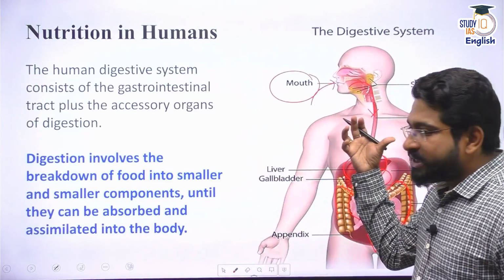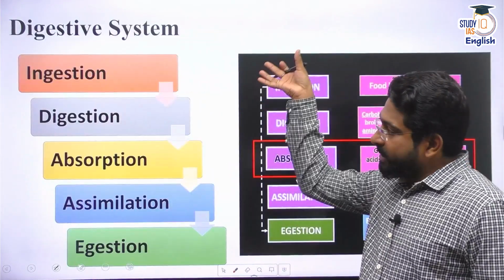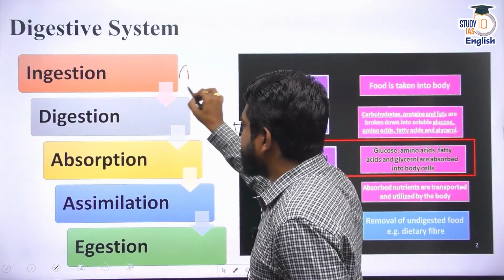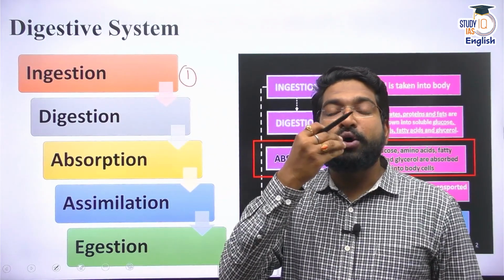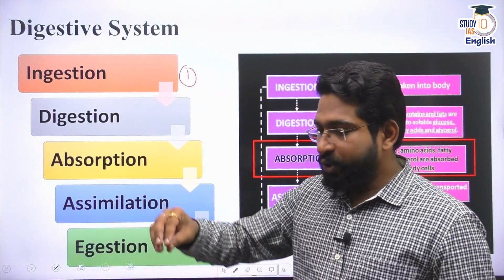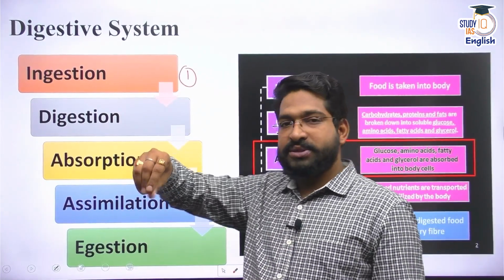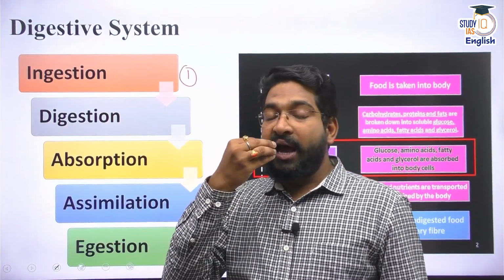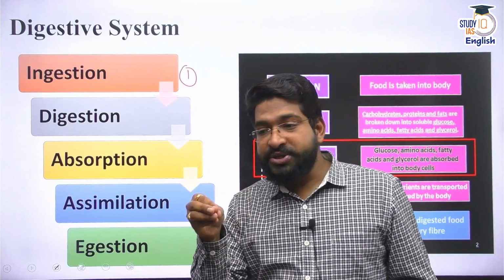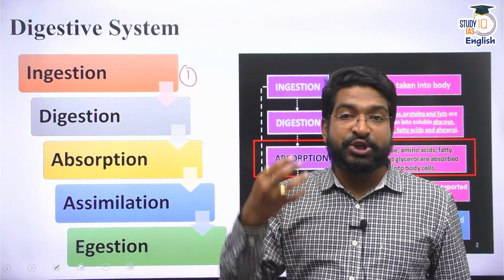Now, when we look at this nutrition setup, the process of nutrition, the first step is ingestion. That means taking in of food. Say I have a plate full of food. What do I do? I take a chapati, I take some vegetables, and then I crunch it. I take it in my mouth and I chew it, right? So the process of taking in the food is called ingestion.